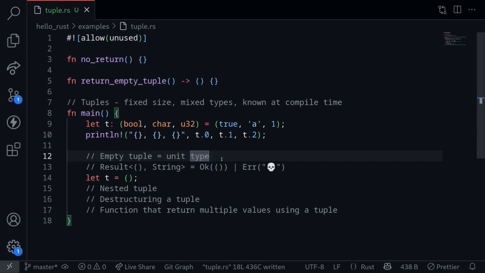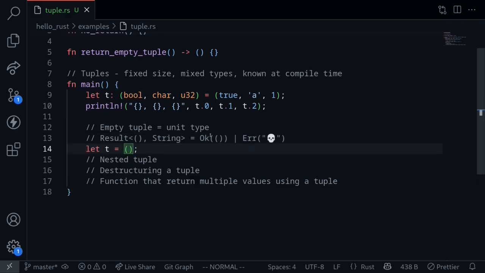It's usually used in combination with an enum called Result. Result is an enum that you will use when something is successful. On the other hand, when there's an error, you will want to return something else. However, what if you wanted to express that something happened without any errors? In this case, you would use the empty tuple. You would return Ok, saying that there was no error, but there's no value to return, so I'll just give you an empty tuple. On the other hand, if there was an error, for example, you might want to return the Err enum with some error message inside. So that's the empty tuple.